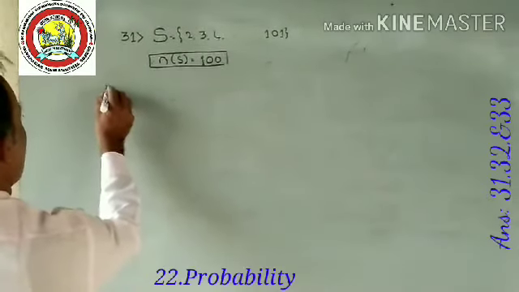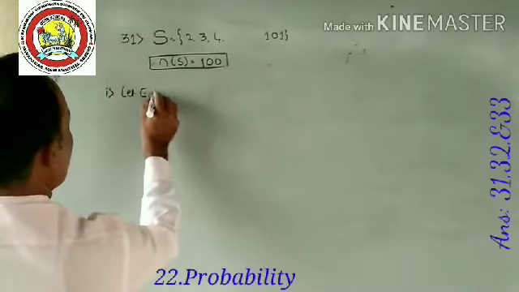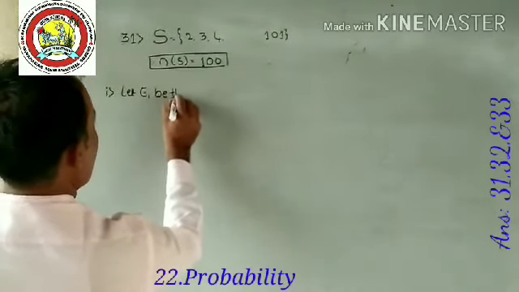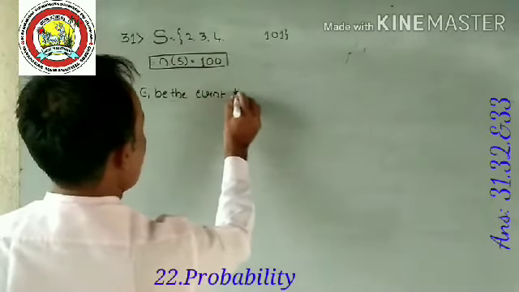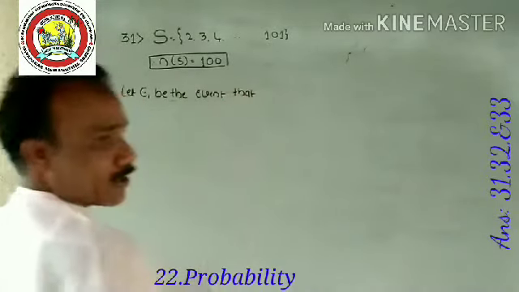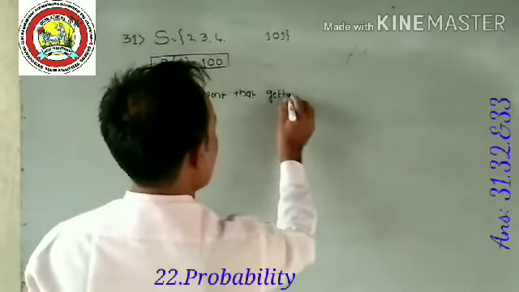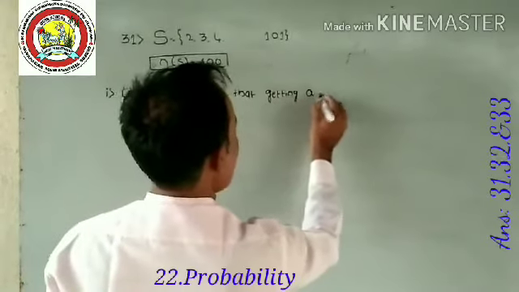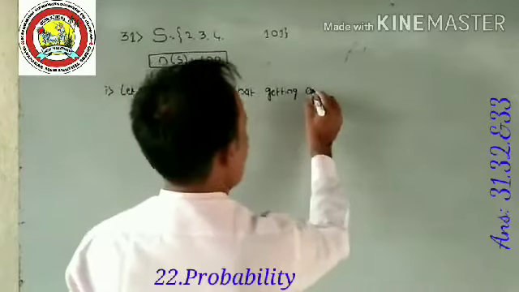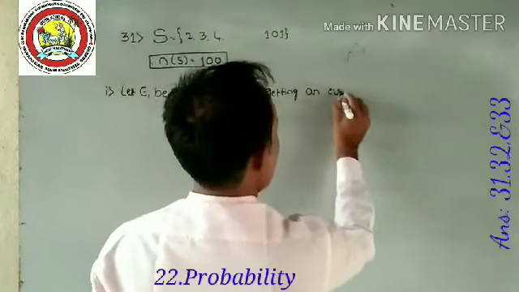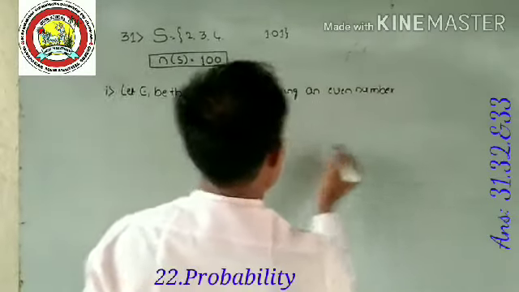Solution. First one. Let E1 be the event of getting an even number.